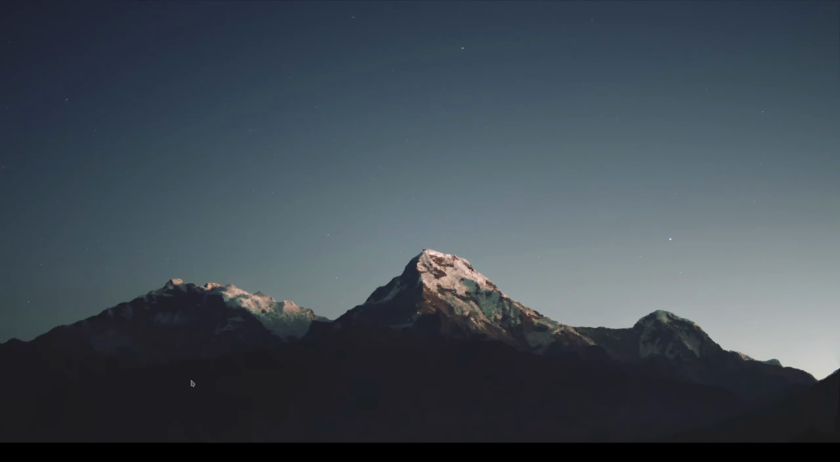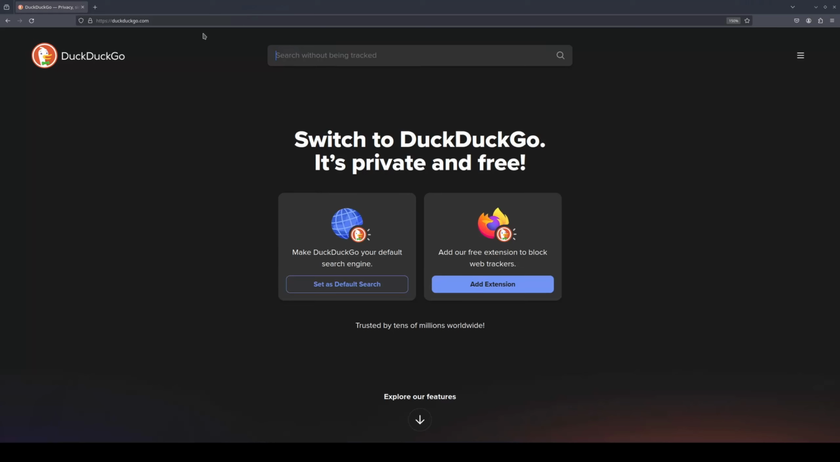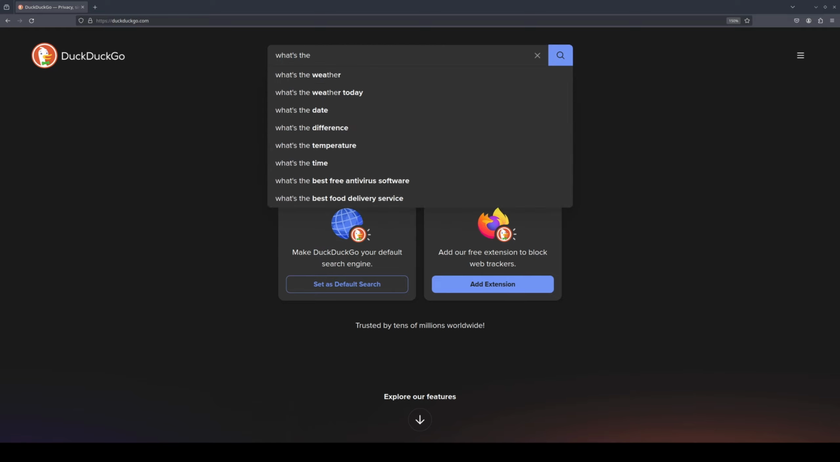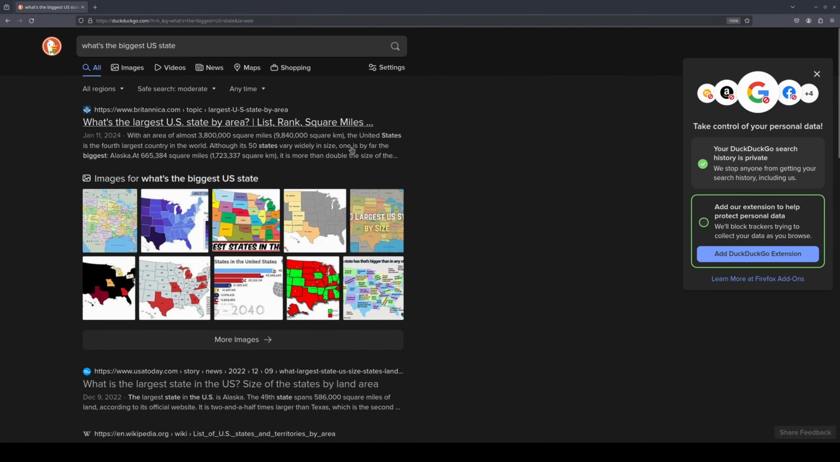What if you wanted to know the answer to a simple question, like what is the biggest US state? Well, you could go to a traditional search engine like Google or DuckDuckGo and you could look it up here. So what's the biggest US state? And you'll get a bunch of results. And looks like by this, the biggest one is Alaska.